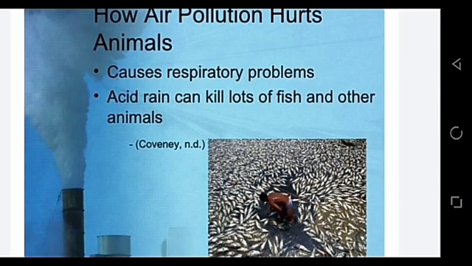So we have discussed air pollution and we have also discussed how it is harmful for different animals, human beings and plants also. So how can we prevent air pollution? We have already discussed that it is very harmful for everyone. So we also need some preventive measures of air pollution. The first one is we should use less polluting fuels such as LPG, which is liquefied petroleum gas, and CNG, which is compressed natural gas. We should use LPG and CNG in vehicles.